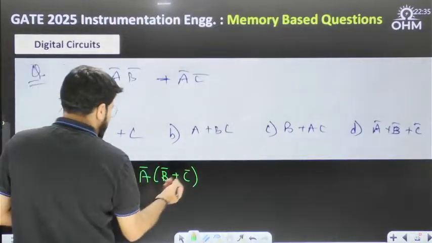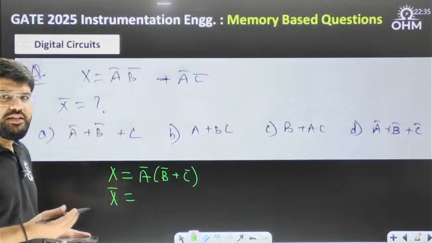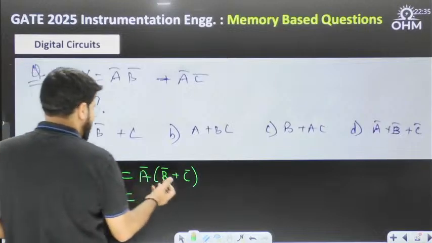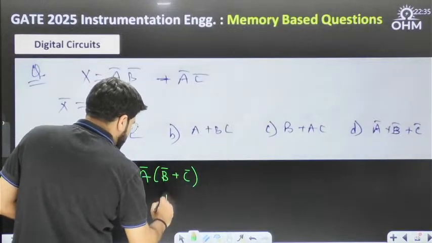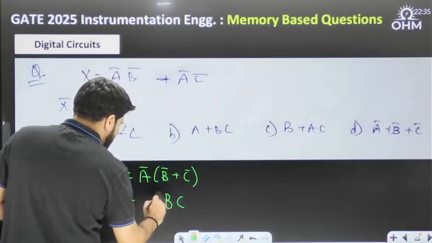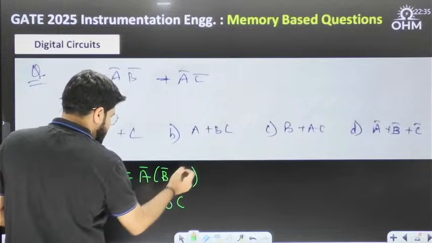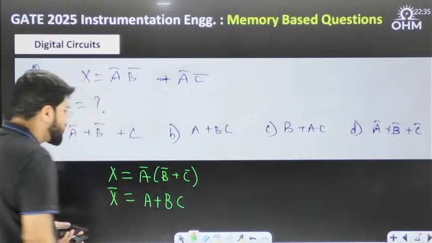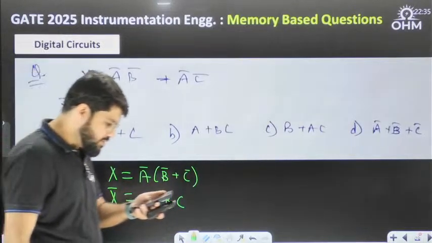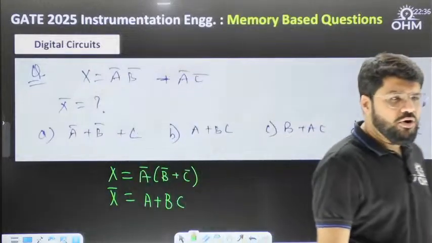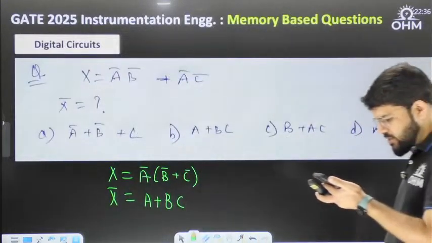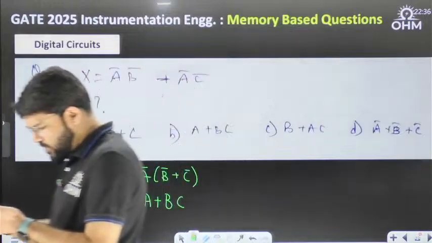When you take the complement, first take the dual of the function and complement each variable. So this plus will become into, this into will become plus, and all variables complemented. So B bar, C bar should be B, C, and A bar should be A. So A plus B, C, option number B. Basic De Morgan's law. Yes, Joshna, Tech Trek, correct answer, option number B it is.